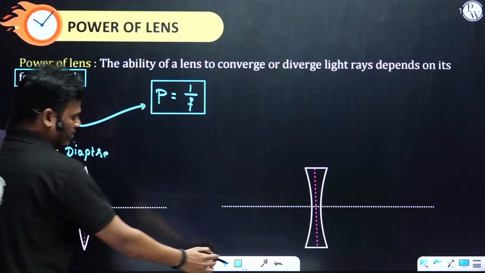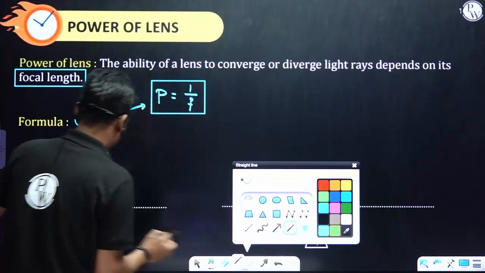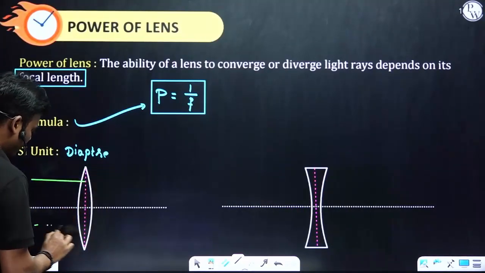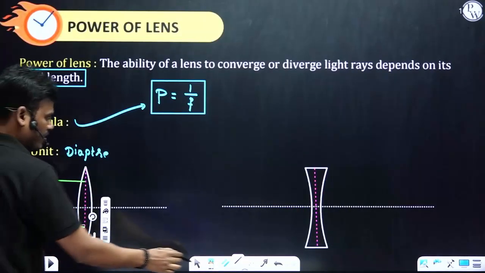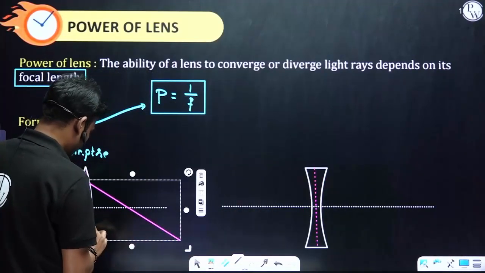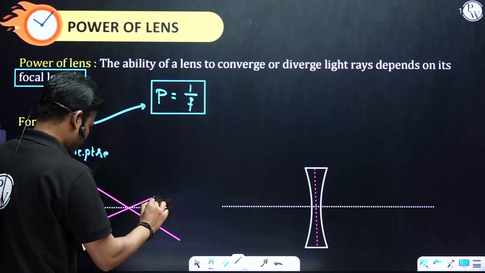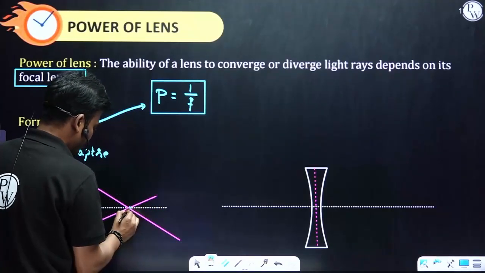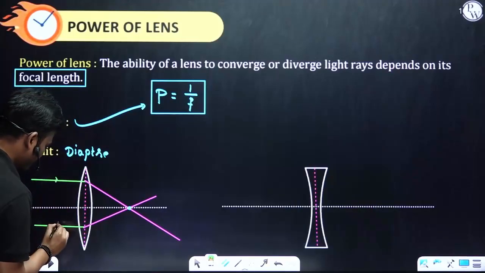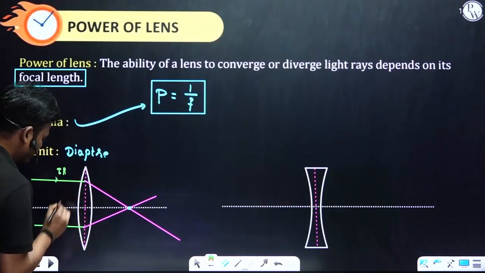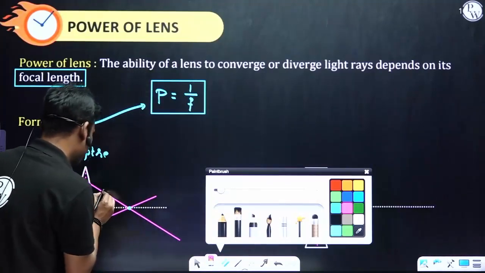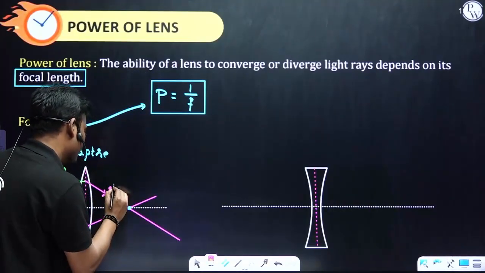Diopter. So now if I consider incident rays, so power to converge. Incident rays, and these are refracted rays.